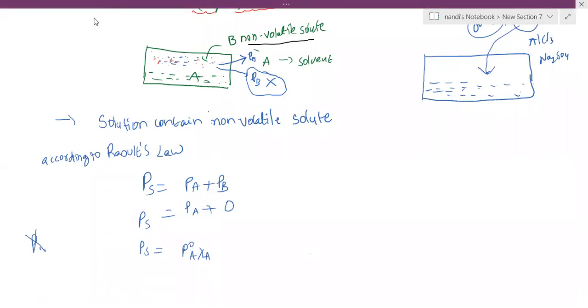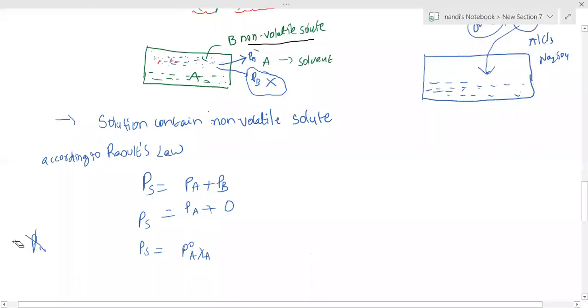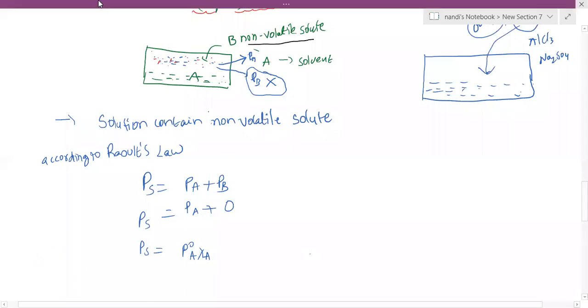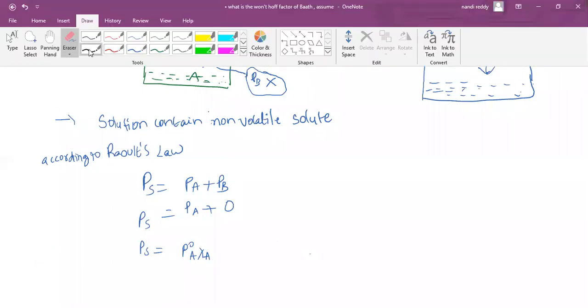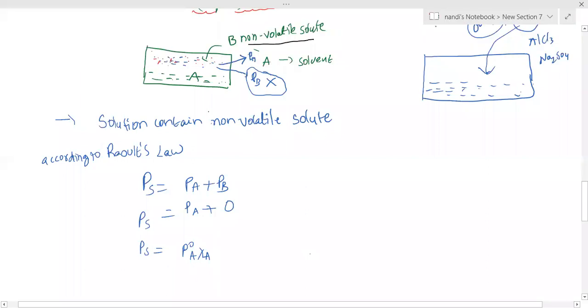Only two components are there, so XA plus XB equals 1. Then XA equals 1 minus XB. Anything wrong?